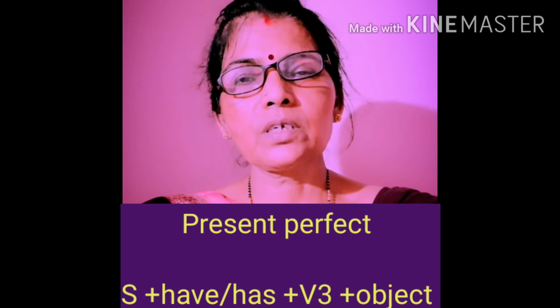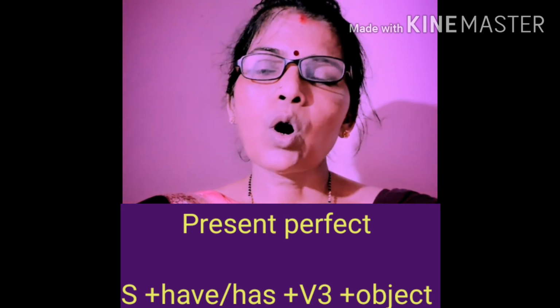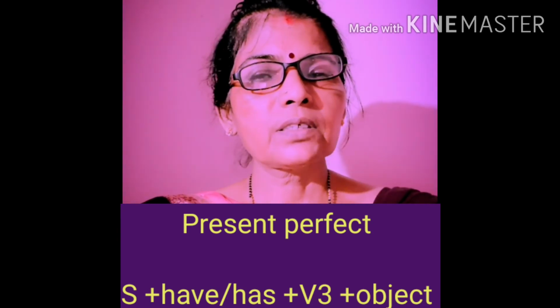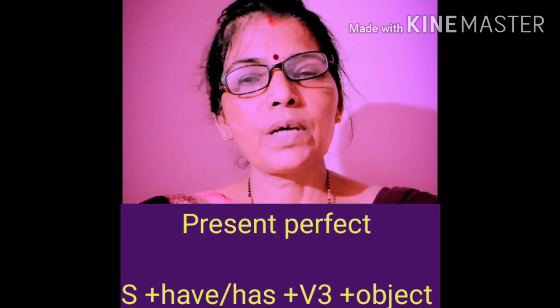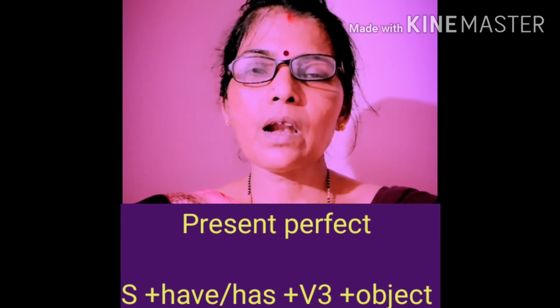Similarly, present perfect. In this, you will use subject plus have or has plus V3 plus object. Ram has read the book, or I have done the work. Now you see, in all these sentences, V3 is used. Not V1 or V2. V3 is used in perfect sentences.